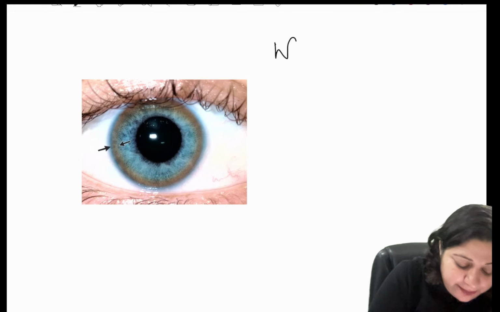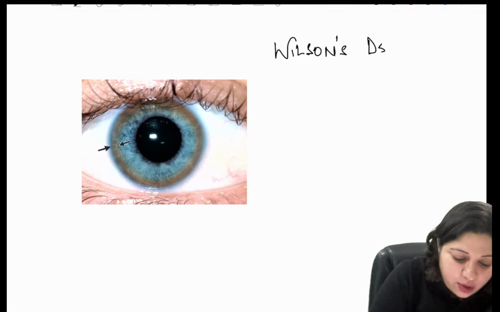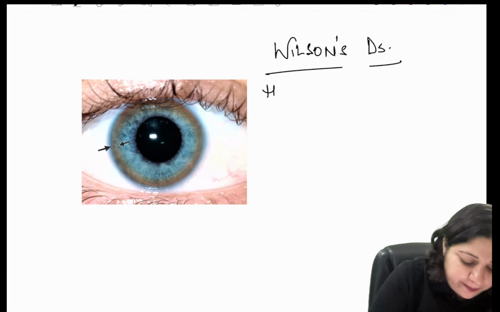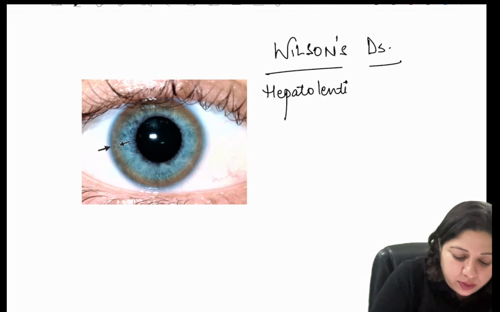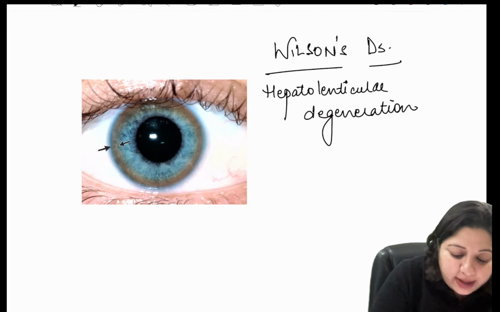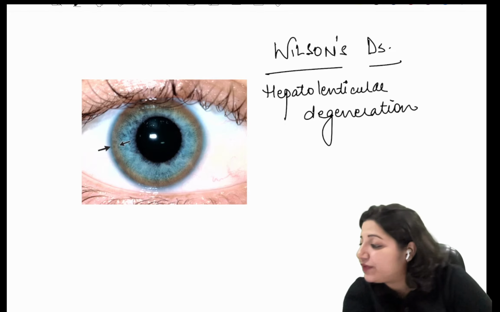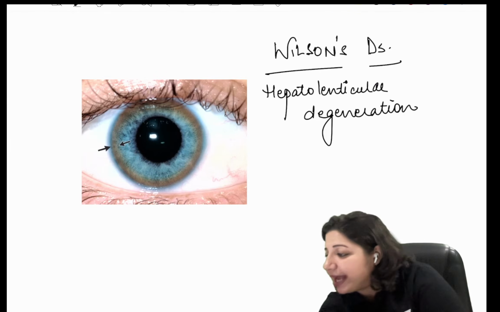This is the patient of Wilson's disease, also called hepatolenticular degeneration. What is the corneal sign that we get in Wilson's disease? Absolutely, Ayad Sheikh.